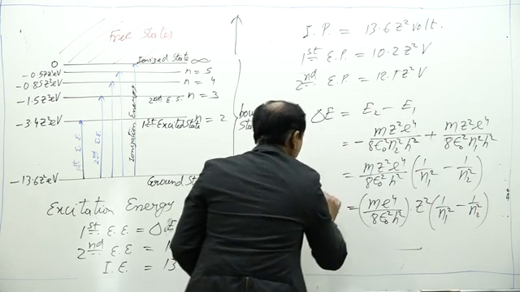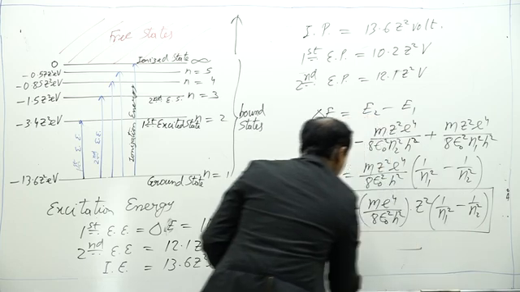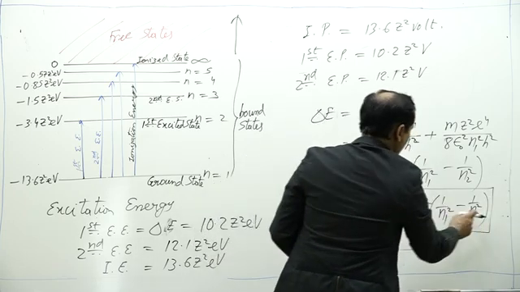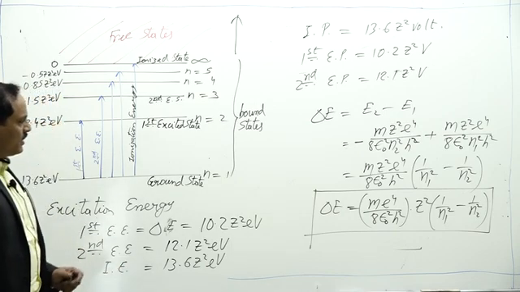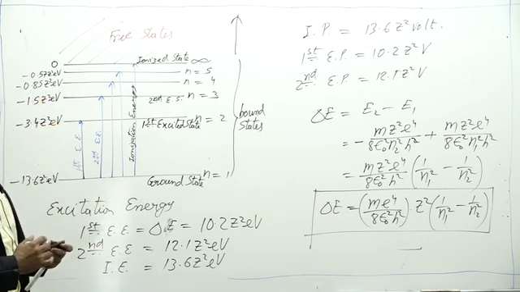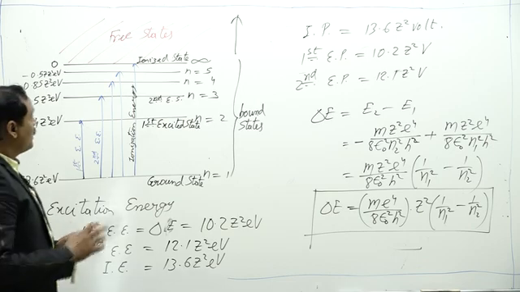This is the difference in two energy levels, which depends upon the principal quantum number of the energy levels. So these are the differences in energies.